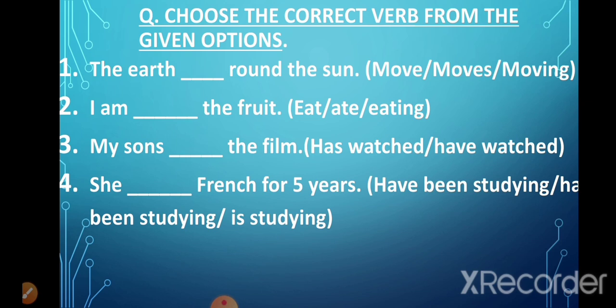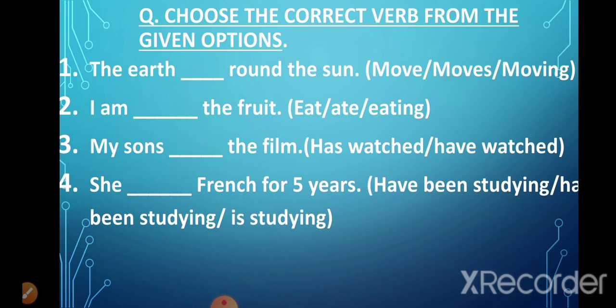So we know that it is simple present tense. So we'll cross out the option moving, because when we add ing to the verb move, it becomes a present continuous tense. So that means we will not be using moving. Now out of these two options, move and moves, we'll see which will come here. For that we look at the subject. The subject is the earth, which is singular subject. That is why we will use the singular verb. And the singular verb is moves. The earth moves round the sun.